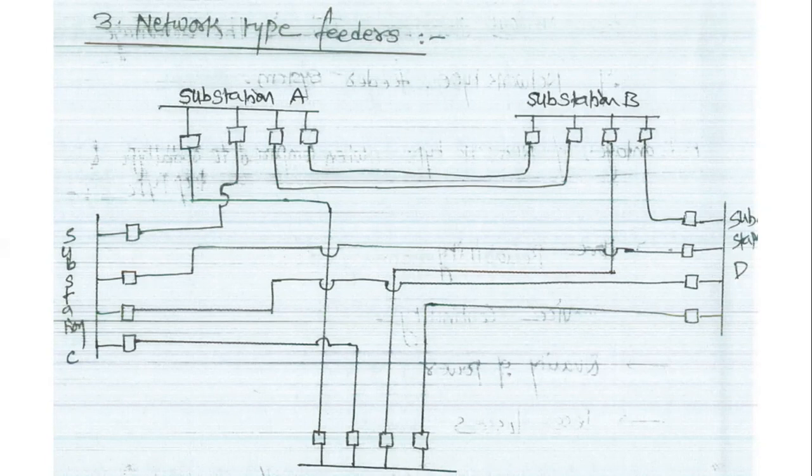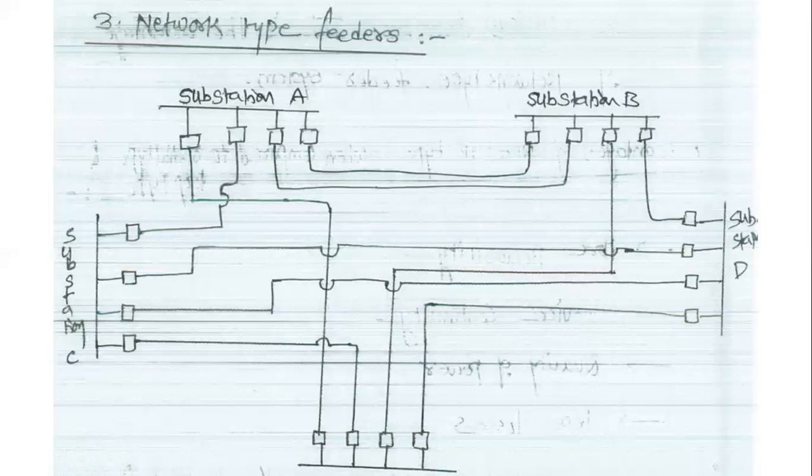This type of feeder will be used in large scale industries. This type of feeder will be connected in large scale industrial areas, where we have a number of loads. Depending upon the loads, we decide the continuity of the supply. Depending upon that continuity of the supply, we decide which type of distribution feeder is connected for those particular loads.